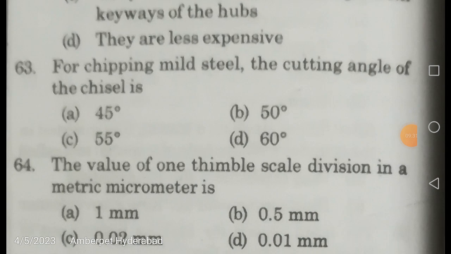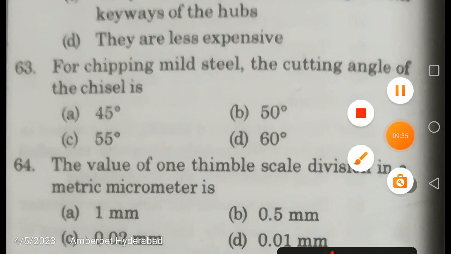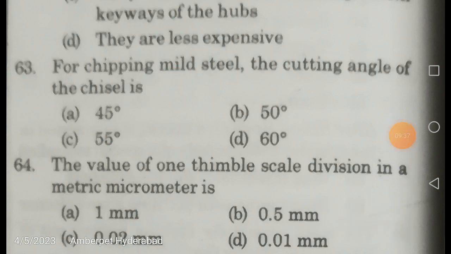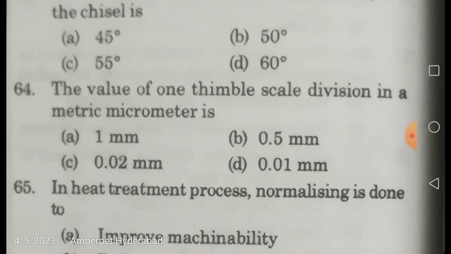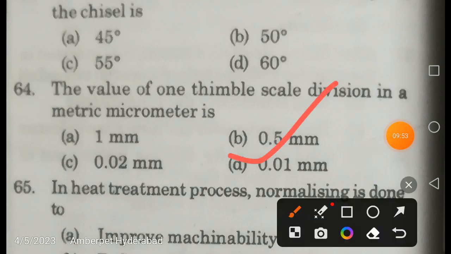For chipping mild steel, the cutting angle of the chisel is 55 degrees. It's a direct question, friends. The value of one thimble scale division in a metric micrometer is 0.01 mm. That is 1/100th of a mm, known as one thimble scale division. The correct answer is 0.01 mm.